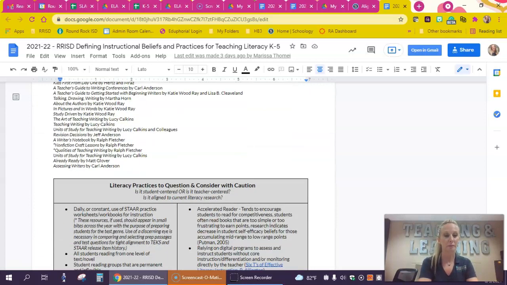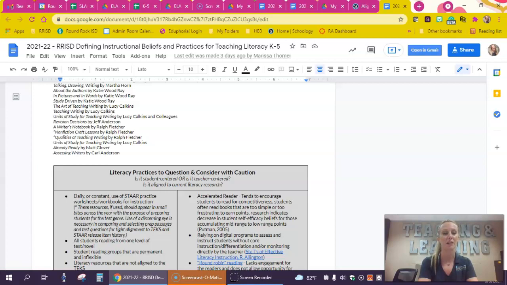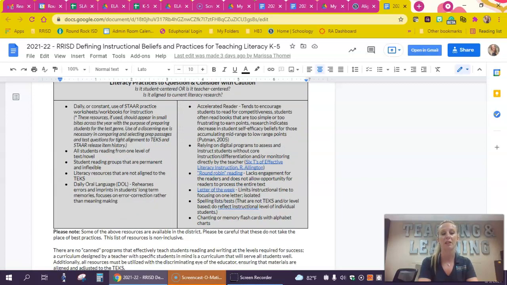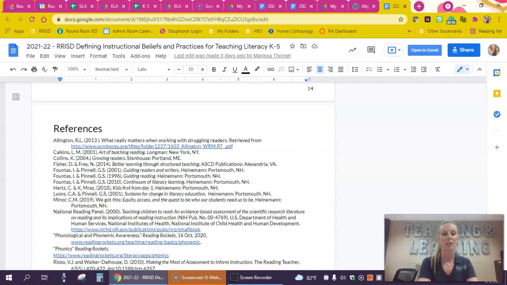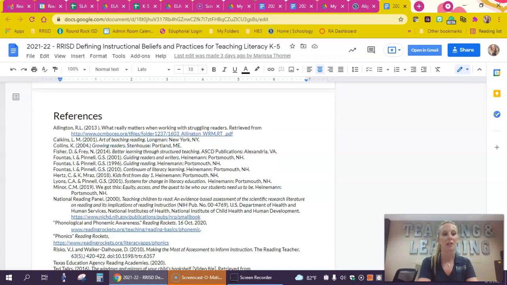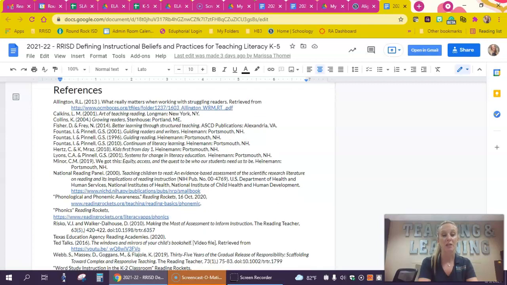So we end by just giving you some considerations, some cautions. Just really being reflective is the key here as educators in Round Rock. And then, of course, we have a list of references, all the research that we leaned on as we, over the years, have developed this. This is a document that's existed a long time, but as we get more research, as we learn, we add to it, and it's a document that's just revising and getting better over time, with the core values still being there.